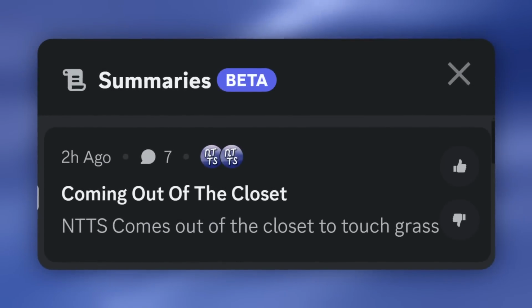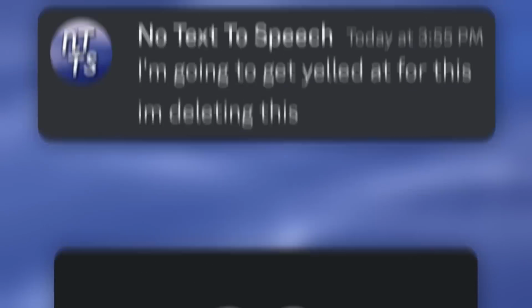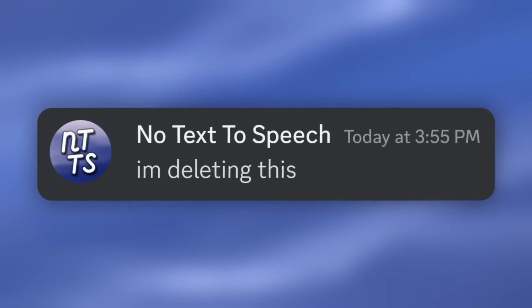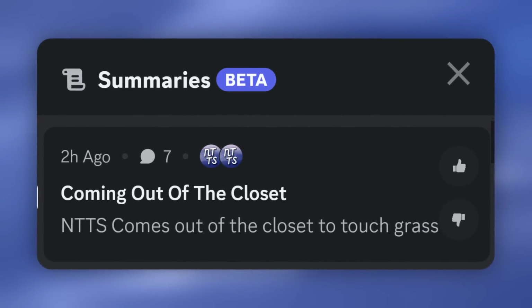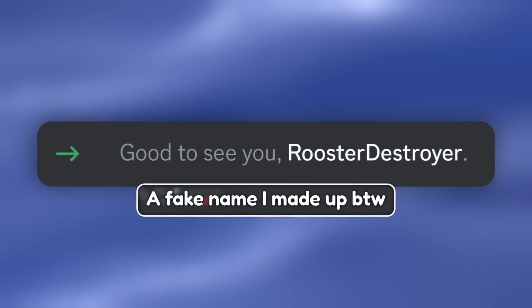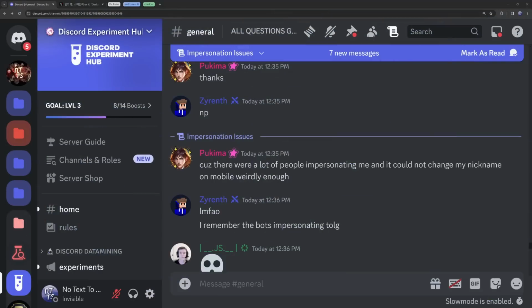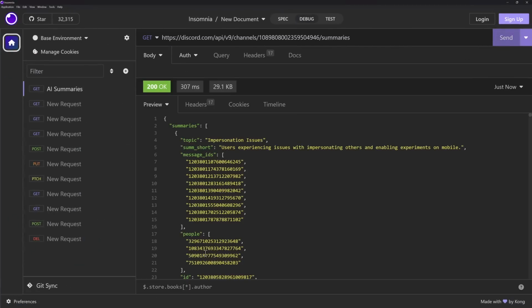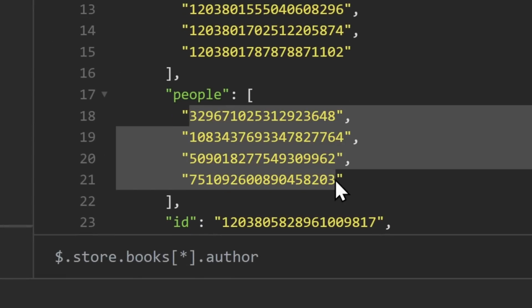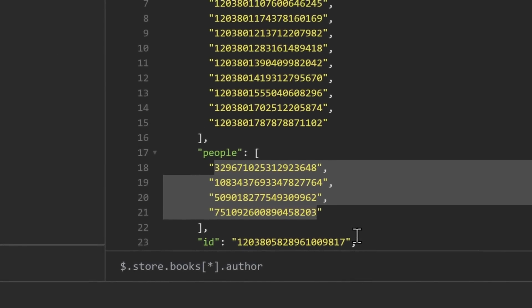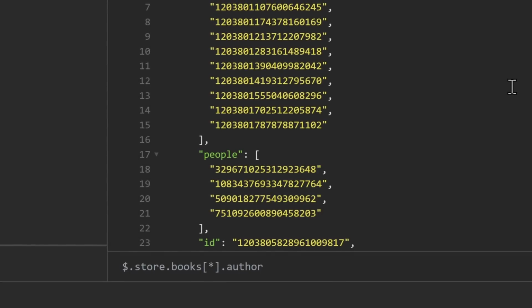So let's say there's an AI summary of someone talking about them coming out of the closet. Now, whoever was chatting about that, they realized maybe we should delete our messages so that people don't harass us. So they delete all their messages talking about coming out of the closet, but they just forget one, so that it still remains in the AI summaries. But let's say a homophobe joins the Discord server and they see a summary talking about someone coming out of the closet. Even with the messages deleted, they could still go to Insomnia, send a GET request, and figure out everyone that talked about the thread, which means that the homophobe could see everyone involved in the thread and harass every single one of them. So that is how this security issue could affect you personally.